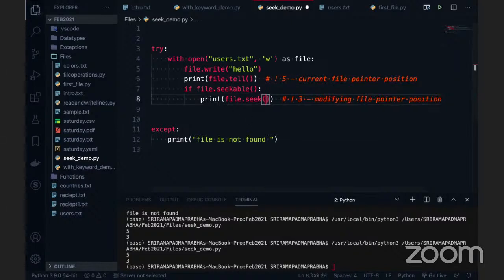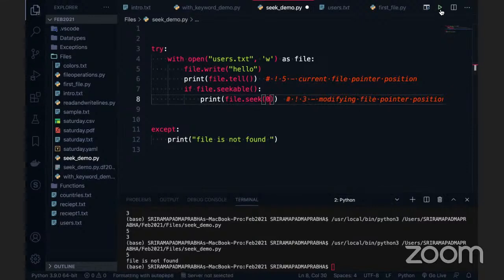For example, -1, I think GK is telling, if you go and execute that, it gives an error. It comes here because it is not seekable, basically, right? We are giving an out of range position, it is not available. If I give 0, it will go to the first position, then we can see this.